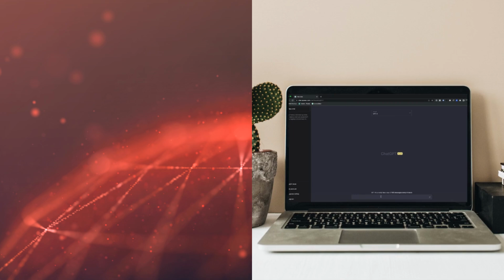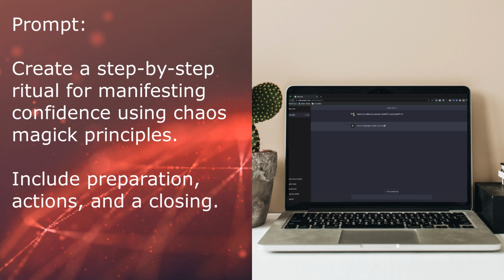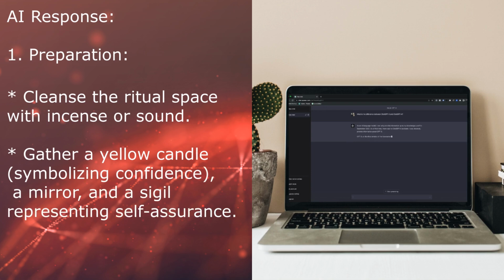Start by asking AI to generate the structure of a ritual. Prompt: create a step-by-step ritual for manifesting confidence using Chaos Magic principles. Include preparation, actions, and a closing. AI response: 1. Preparation: cleanse the ritual space with incense or sound. Gather a yellow candle, symbolizing confidence, a mirror, and a sigil representing self-assurance.